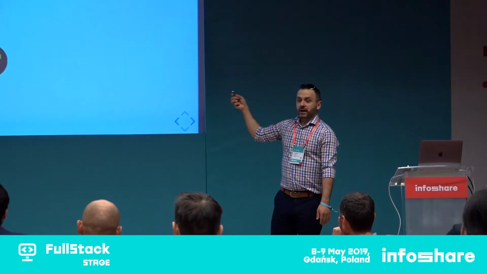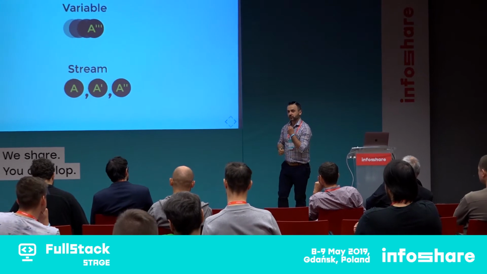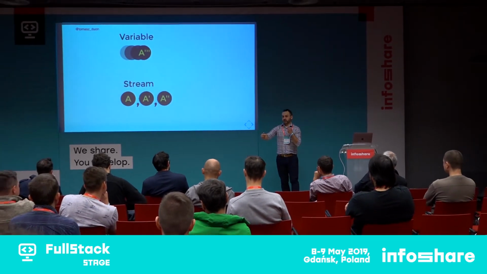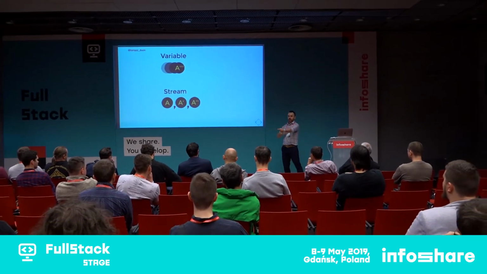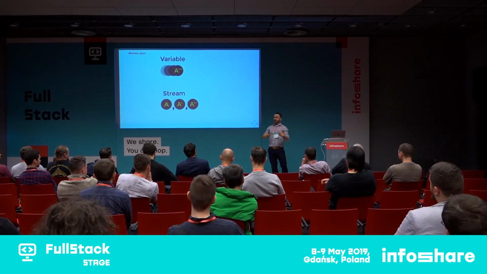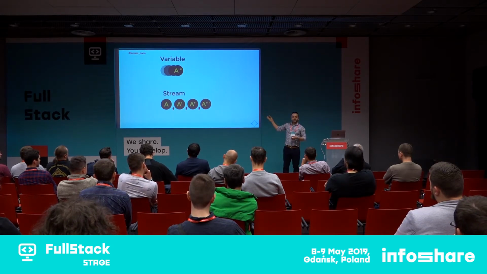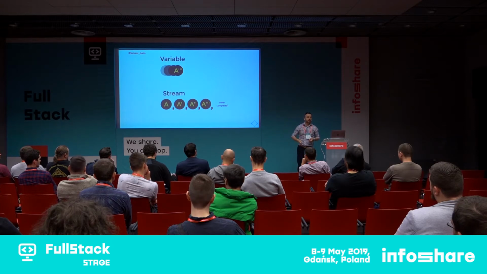The thing is, if I'm going with a pull-based approach, so I'm checking whether the value has changed or not, I need to know when to do the check. But when we invert the control and go push-based, which is the reactive way, then I will get notified. I don't care when to check the value for the change, right? So replacing a variable with a stream is something that we will do a lot more often than replacing a collection that is growing in time.